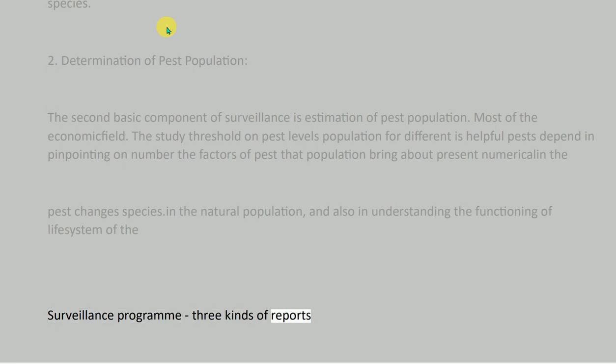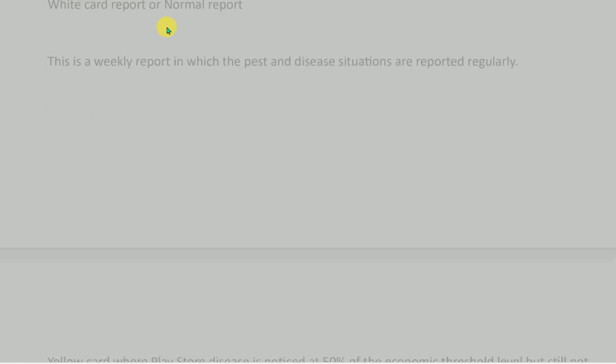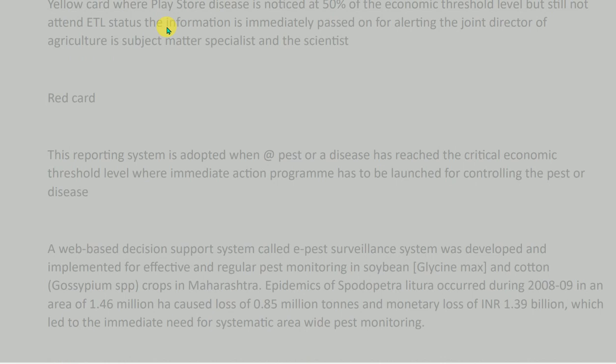3 kinds of reports in the surveillance program. White card report or normal report. This is a weekly report in which the pest and disease situations are reported regularly. Yellow card, where pest or disease is noticed at 50% of the economic threshold level but still not at an ETL status. The information is immediately passed on for alerting the Joint Director of Agriculture, subject matter specialist and the scientist. Red card. This reporting system is adopted when a pest or a disease has reached the critical economic threshold level where immediate action program has to be launched for controlling the pest or disease.